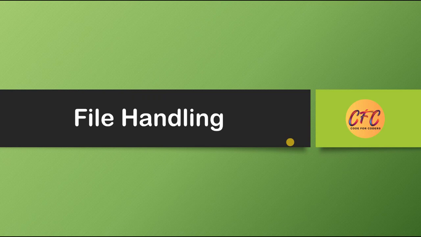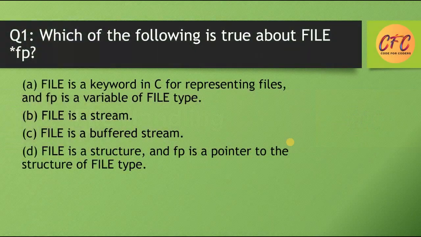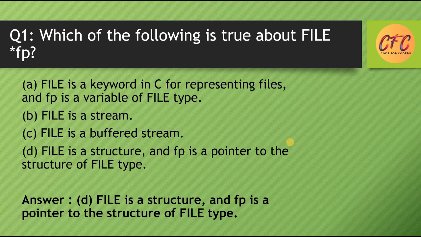Now MCQs related to file handling. Question number 1. Which of the following is true about FILE *fp? Options are: FILE is a keyword in C for representing files and fp is a variable of FILE type; FILE is a stream; FILE is a buffered stream; FILE is a structure and fp is a pointer to the structure of FILE type. So correct answer is option number D. FILE is a structure and fp is a pointer to the structure of FILE type.